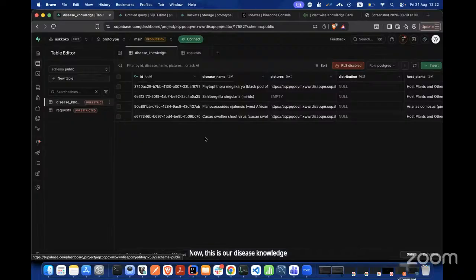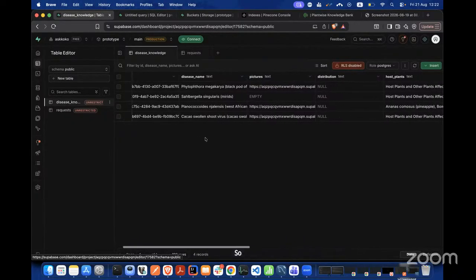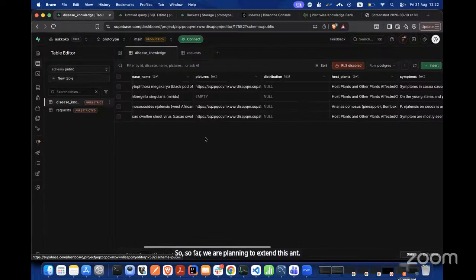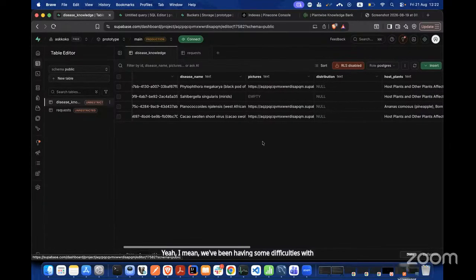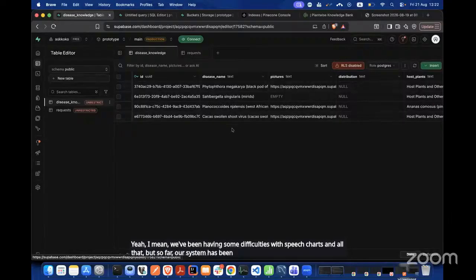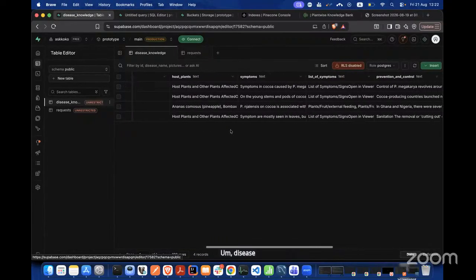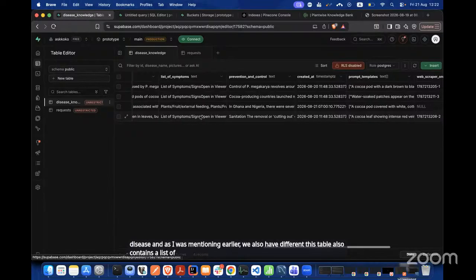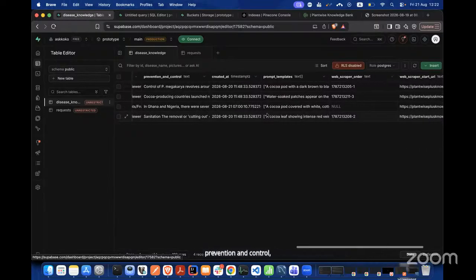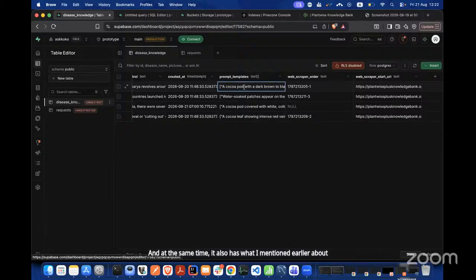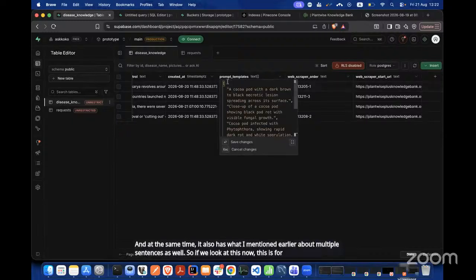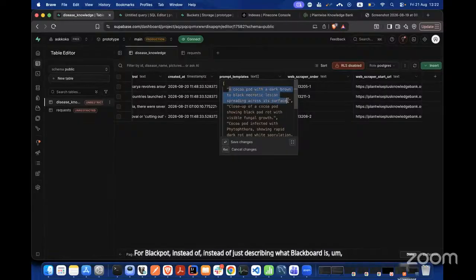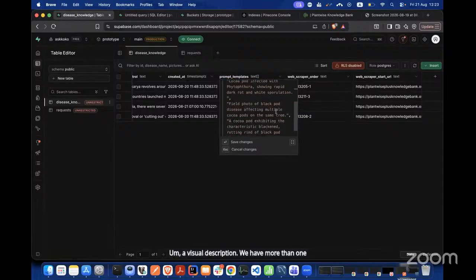Now, this is our disease knowledge table that stores information about the different diseases. We are planning to extend this, and we've been having some difficulties with pictures, but so far our system has been trained on four diseases. This table also contains a list of symptoms, prevention and control, and, as I mentioned earlier, multiple descriptive sentences. For black pod, instead of just one sentence or visual description, we have more than one, like five descriptions.